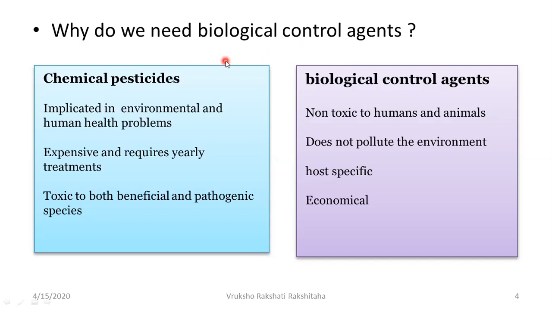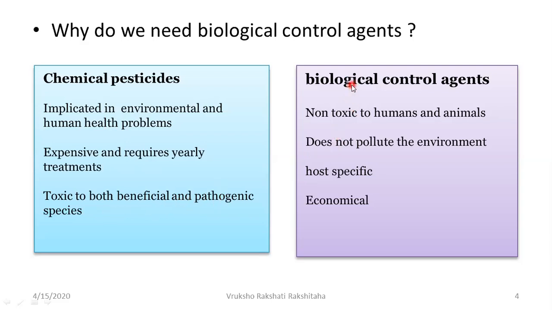Now, why do we need biological control agents? Let us compare with the chemicals, then it will be quite clear. Chemical pesticides, these are implicated in environmental and human health problems. It means that when the farmer uses these chemical pesticides on his farm, then it causes environmental pollution and it also causes human health problems. It is also very expensive, and these chemical pesticides have to be applied every time the farmer has to have his crop. Then also these chemical pesticides, they are toxic to both the beneficial as well as the pathogenic species.